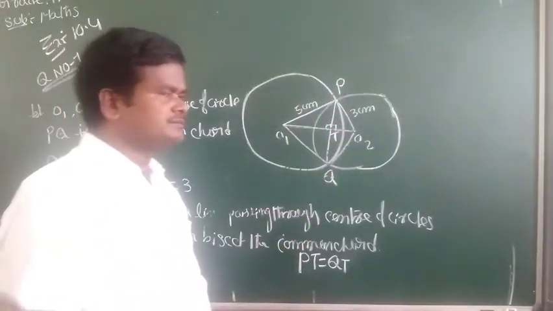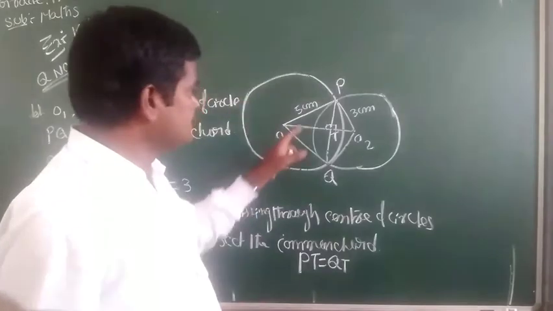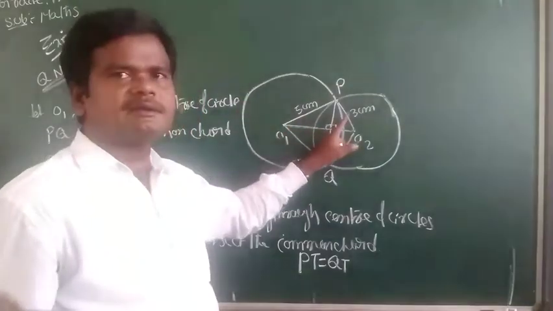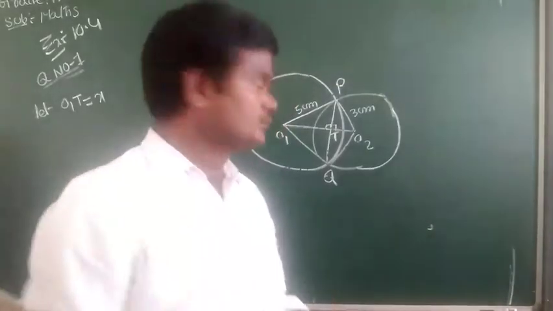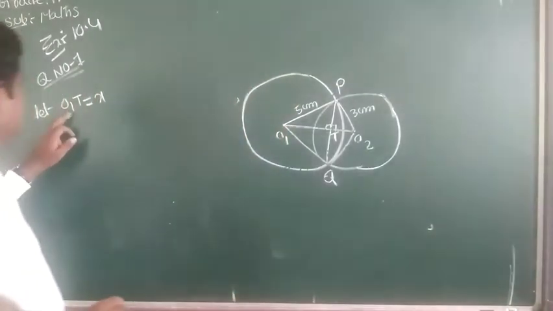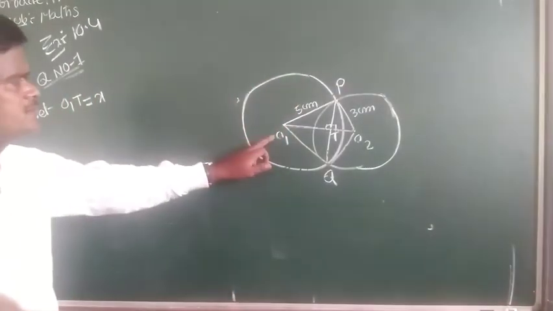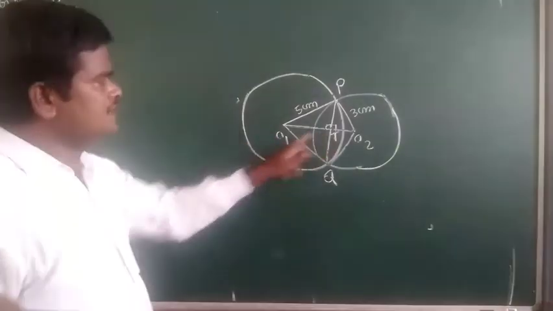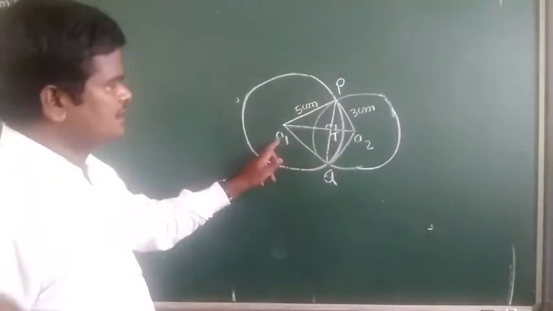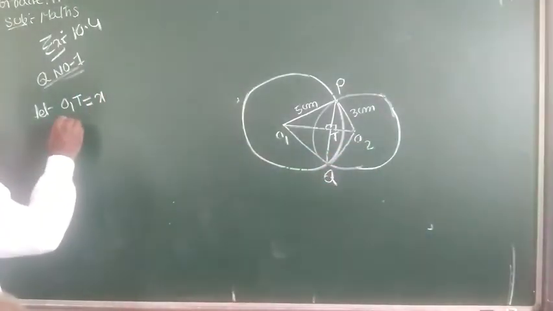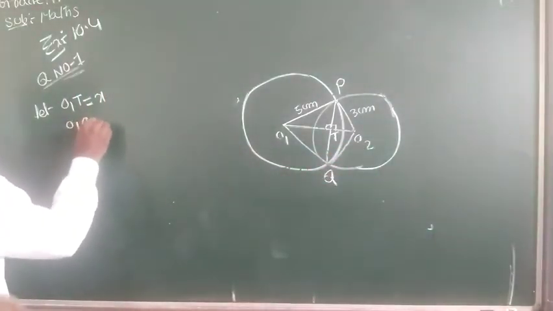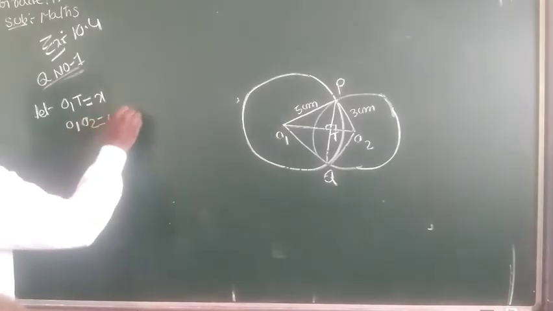So first we have to take this triangle. Here let the distance between O1 to T is x, then O1O2 equal to 4 centimeter. So O1O2 distance is 4 centimeter.